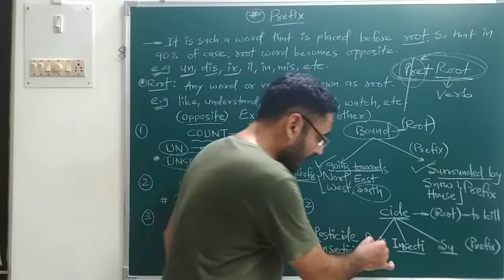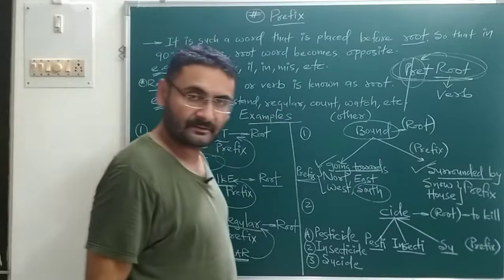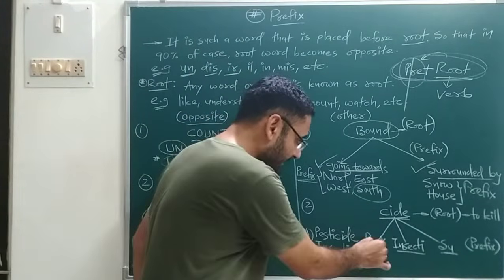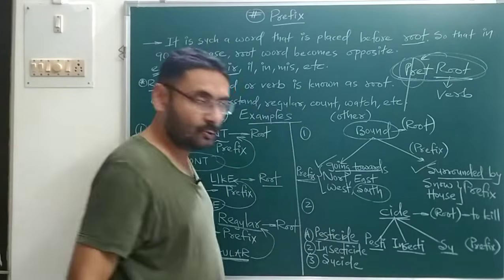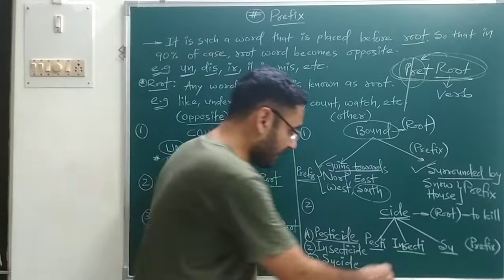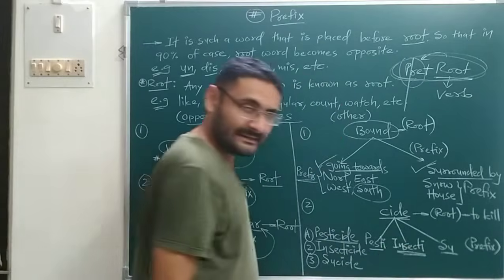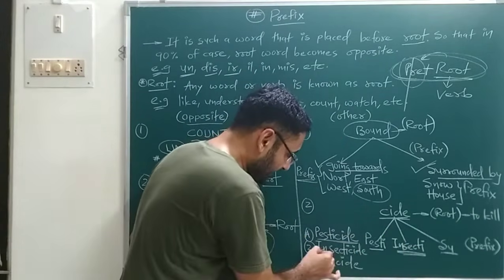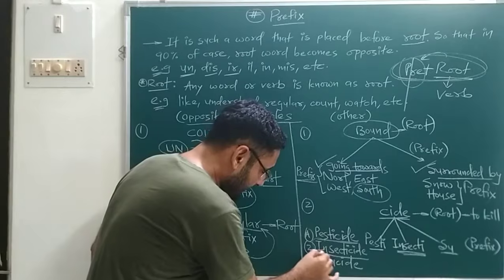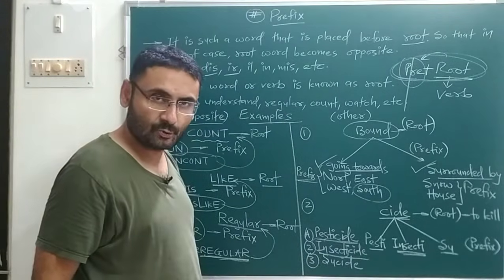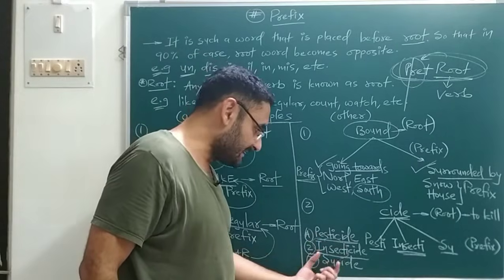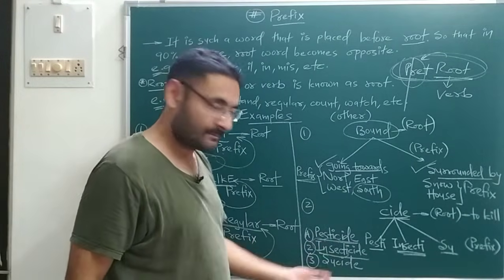Okay. After that, over here I have selected some prefix. So first if I will write pesti, then side, so over here pesticide. Pesticide means what? To kill the bacteria. Okay. Next prefix insecti. So I will write insecticide. Over here insecti is what? It is your prefix. Side means what? That is your root word. Okay. So insecticide means what? To kill the mosquitoes.